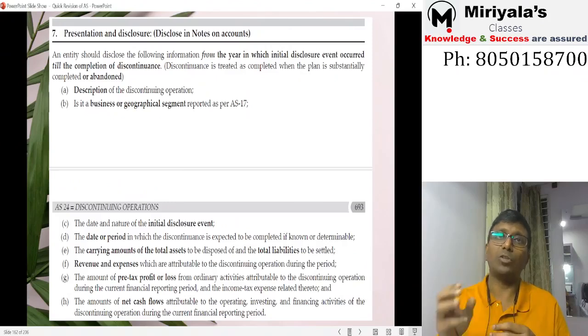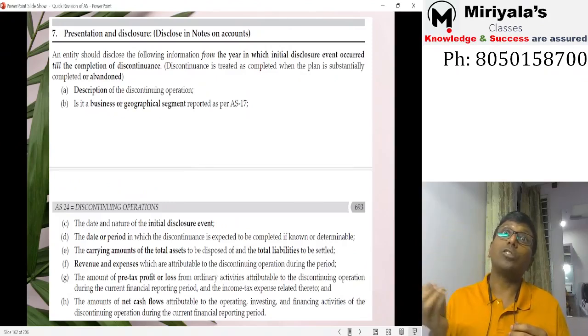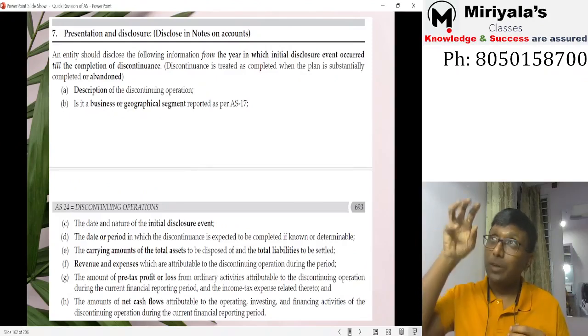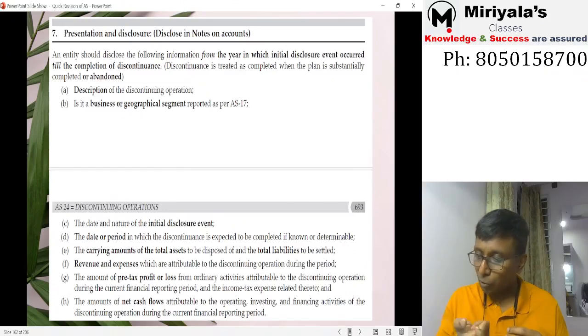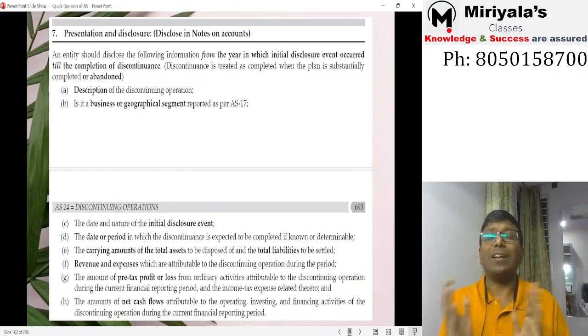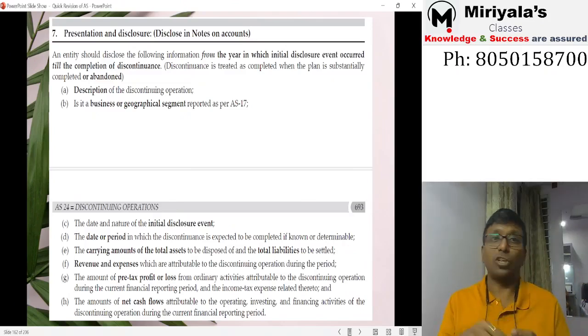Now, that's why, what are you supposed to do? The previous year profit and loss statement also you are supposed to restate. That means the previous year's textile business related profit should be shown separately, so that the comparative will be really comparable. And on the balance sheet date, if you have still not yet completed, then you are supposed to disclose a description of the discontinuing operation. You are supposed to disclose this information.